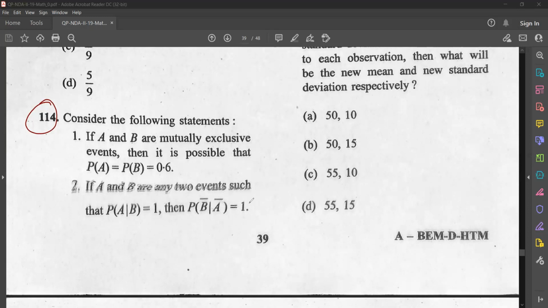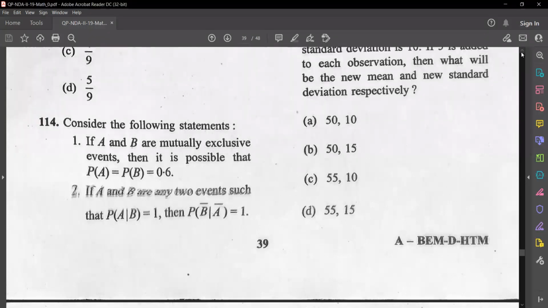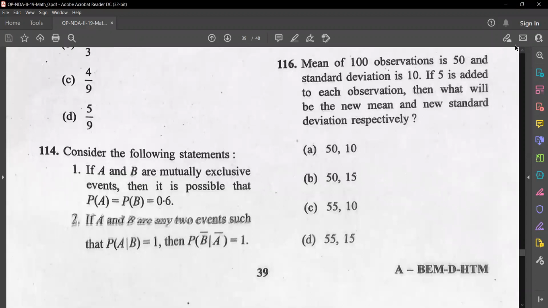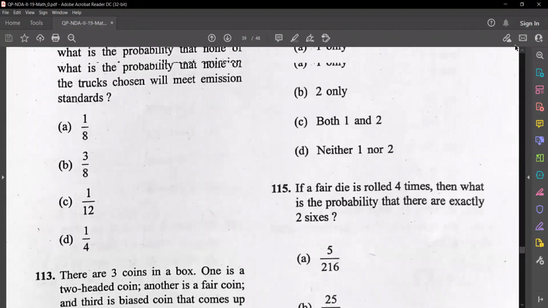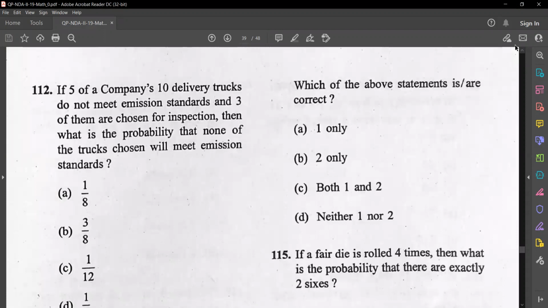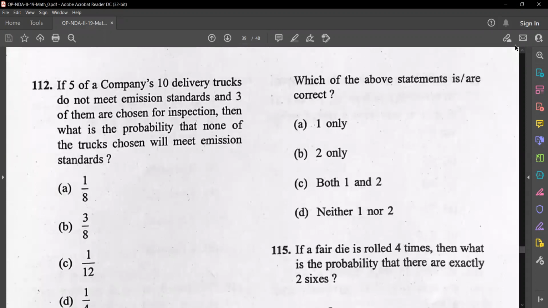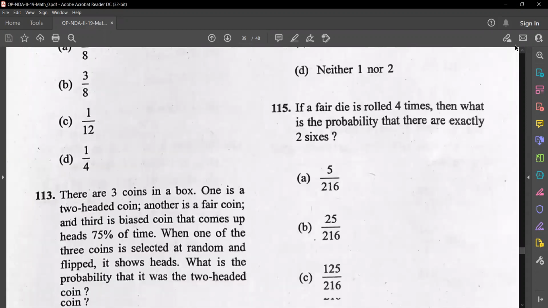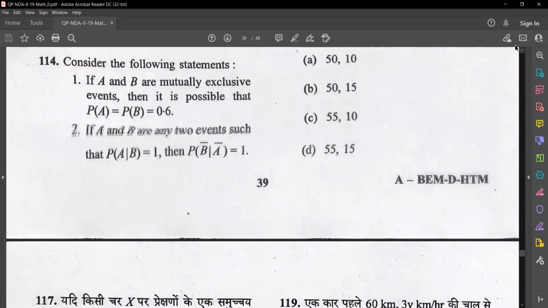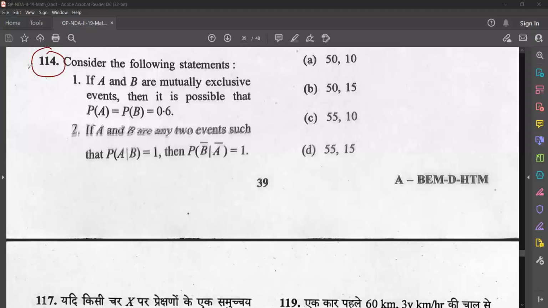Please try. What you have to do is choose the correct statements from these. Which of the following statements is correct? Options are: 1 only, 2 only, both 1 and 2, neither 1 nor 2. So you have to choose which is the correct statement. Question number 114, read each statement and try to solve.